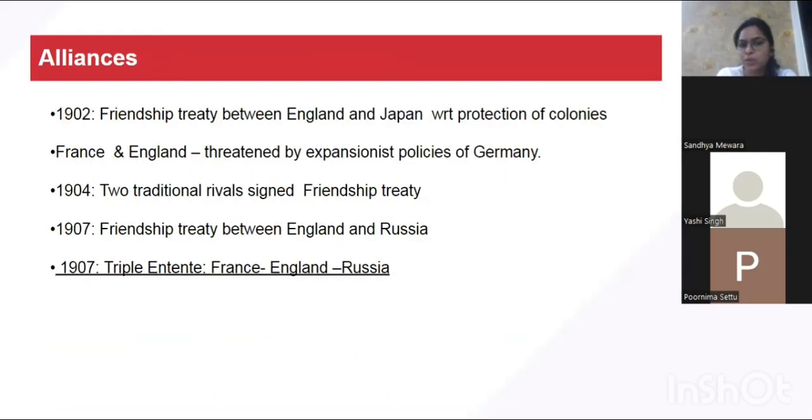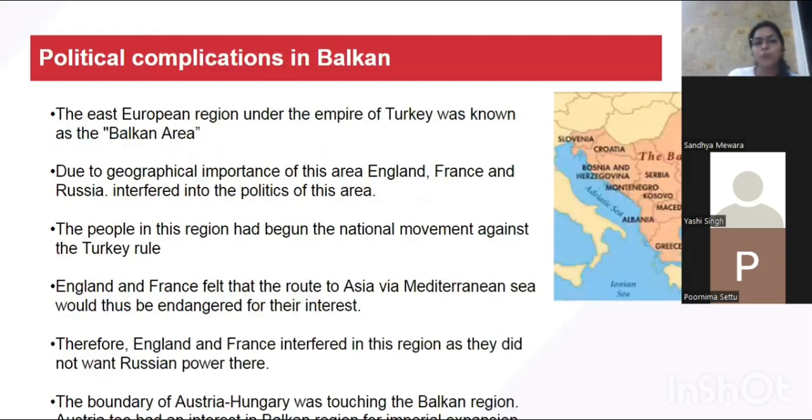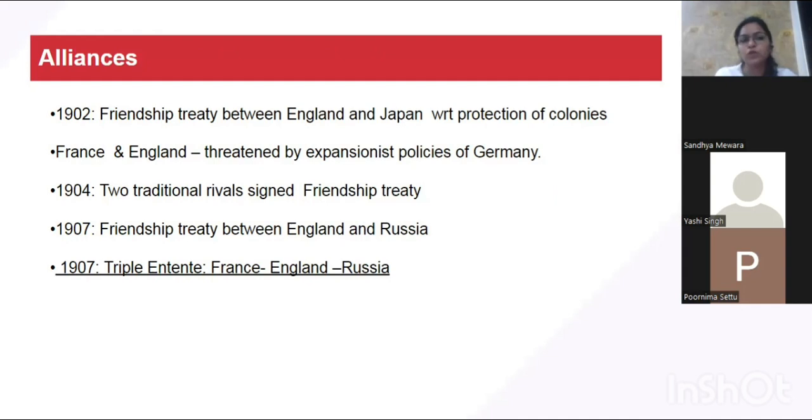So any doubt up till now how these alliances were born? This is one of the causes for World War II, that is, the forming of groups and the forming of alliances. And these all were secret alliances. No one was declaring that we are into an alliance with any other country. These were all secret alliances, and that resulted in more and more fear, apprehension, and hatred.